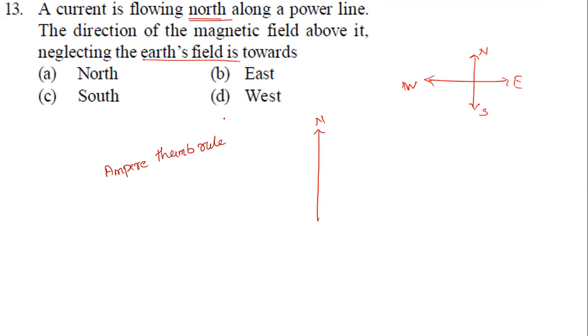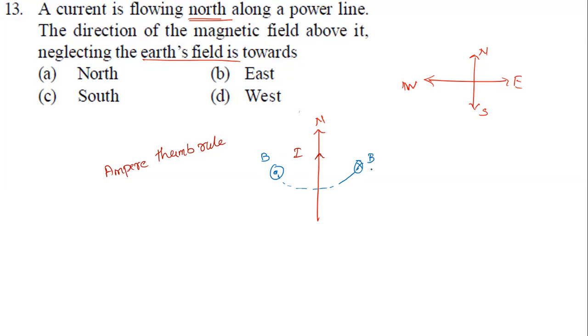If you imagine holding the conductor, it is going to carry a current like this, in the direction of north. So the direction of magnetic field will be like this. Here it will be pointing towards us, and here it is away from us. The direction of magnetic field is like this. Left side is pointing outside, and this line will come like this, which you should imagine is outside. So it is like a semicircle now.